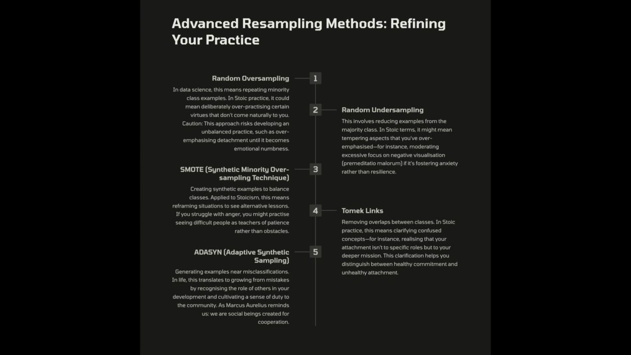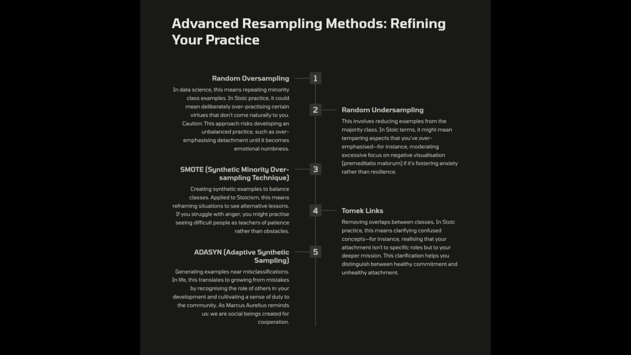Random undersampling, discarding data from the majority. In life, tempering hope until you lose motivation, instead of practicing Epictetus's dichotomy of control by taking responsibility for our choices, not giving up. SMOTE, creating synthetic examples. In life, reframing situations to see alternative lessons.